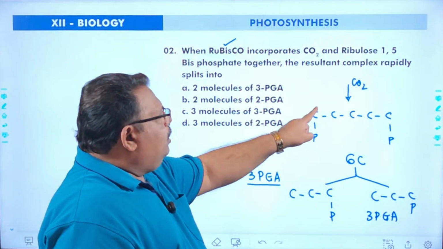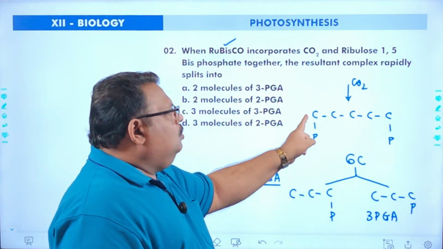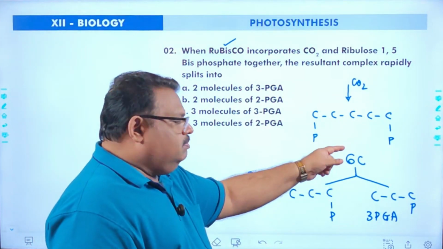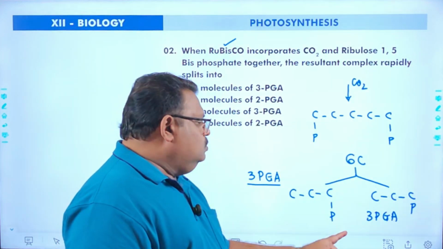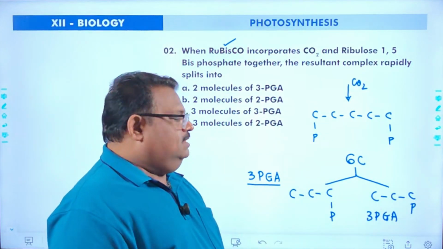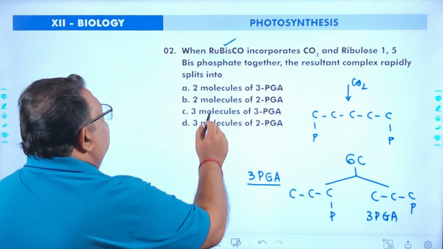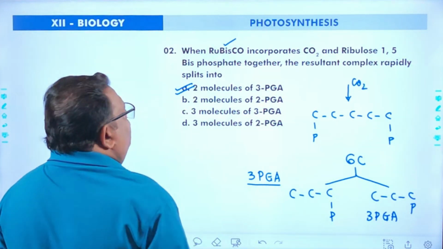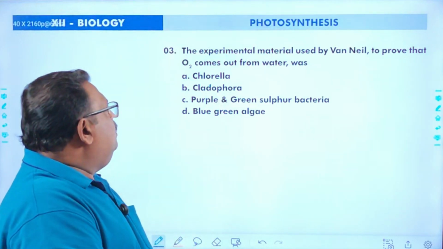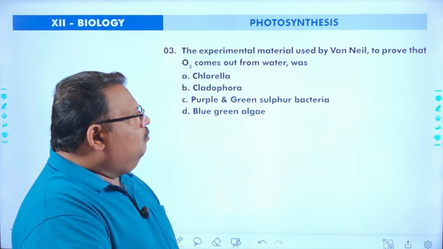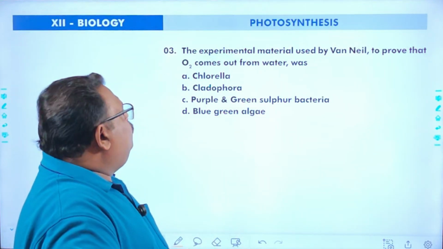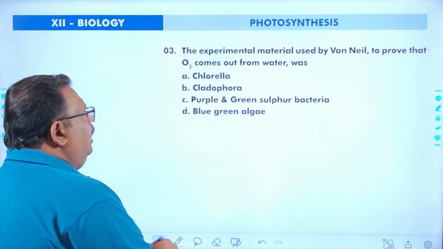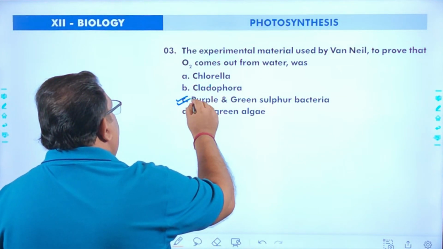So, when one molecule of carbon dioxide is added to ribulose 1,5-bisphosphate, the unstable hexose is produced, that is immediately broken down into 2 molecules of 3-phosphoglyceric acid, 3-PGA. So, here the correct answer will be 2 molecules of 3-PGA. A will be the correct answer. Next one, also a direct question. The experimental material used by Van Niel to prove that oxygen comes out from water was purple and green sulfur bacteria.